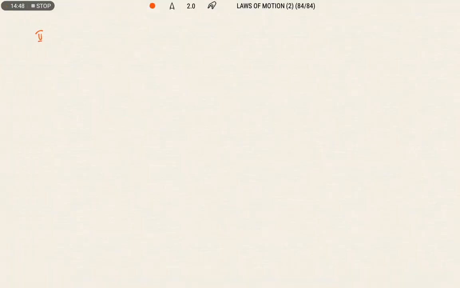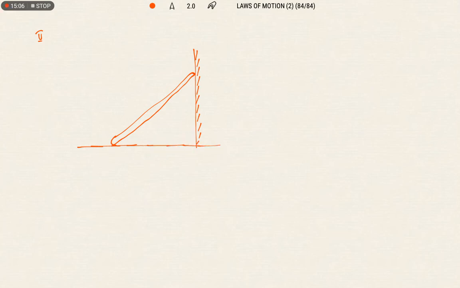Okay, now let us see one more case. Suppose we are pressing a ladder against a vertical wall. A ladder or a rod of some length is given to you, and we are pressing this rod against a wall, or placing a ladder.